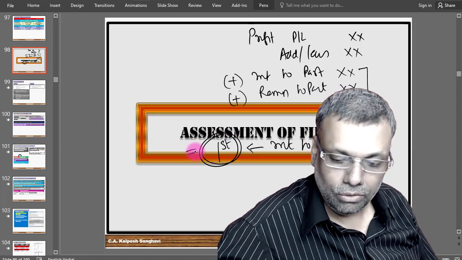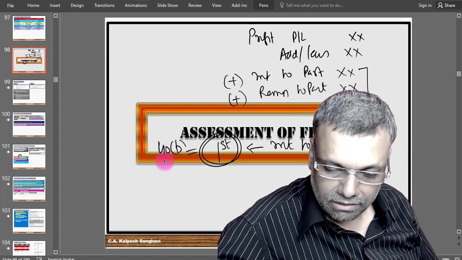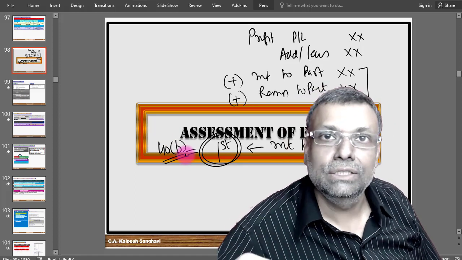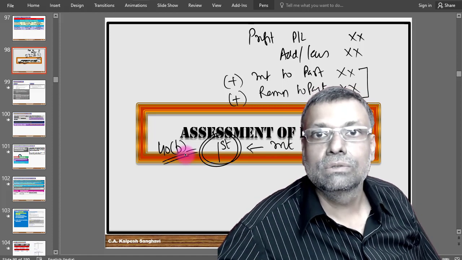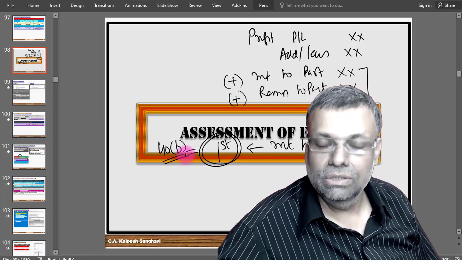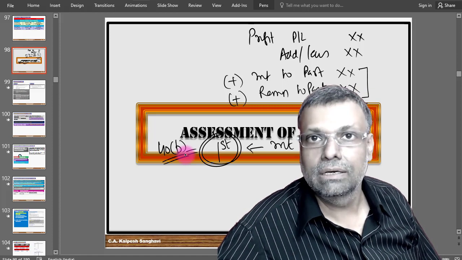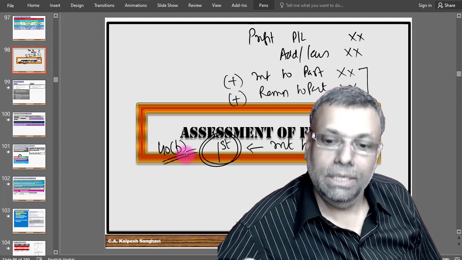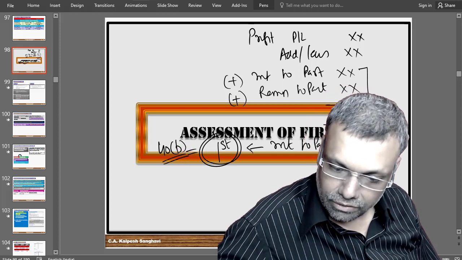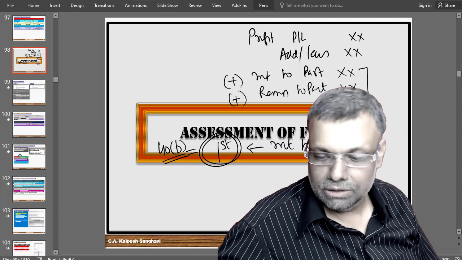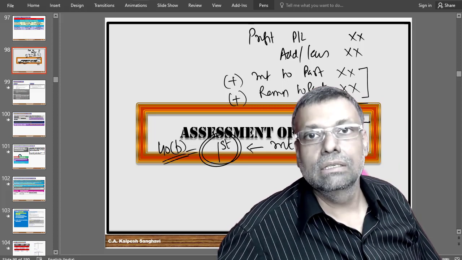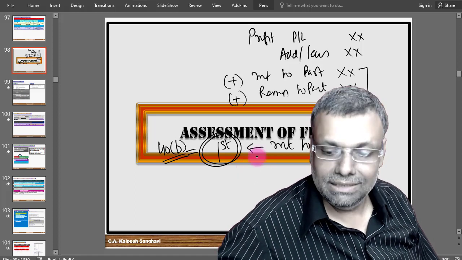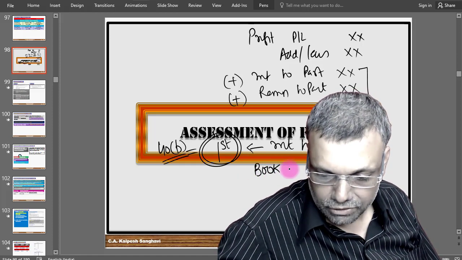The interest will be allowed to you as per the conditions of section 40B. Under section 40B, for interest to partner, there are conditions, so you have to satisfy those conditions. If you satisfy the conditions, you will get a deduction with respect to interest to partner. So if it is within the limits of the law covered by section 40B, then you will get the deduction. Otherwise, you have to forget it. After doing this interest adjustment, the figure that you get is business income before remuneration, and business income before remuneration is also called book profits.